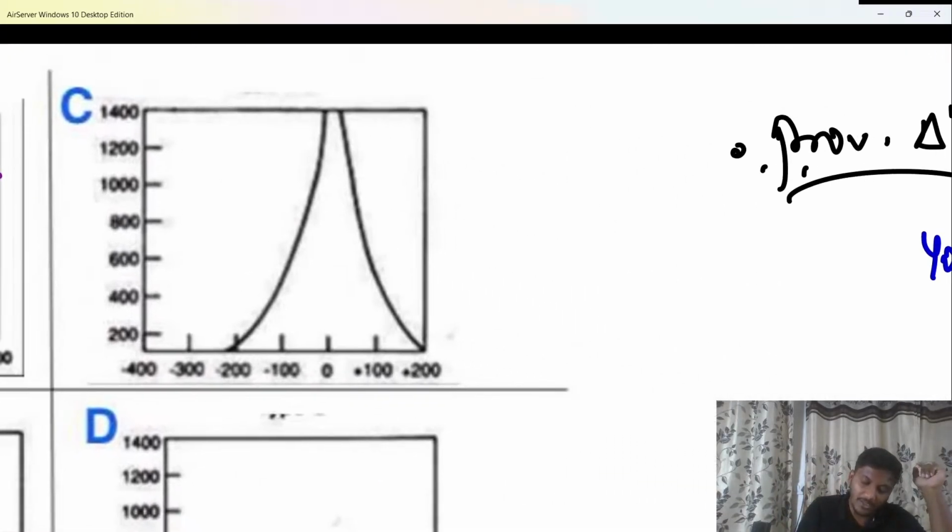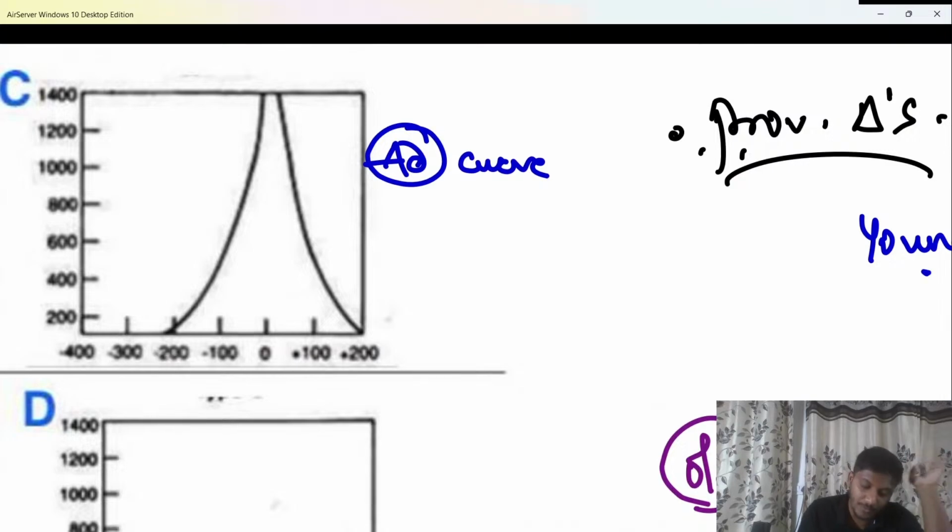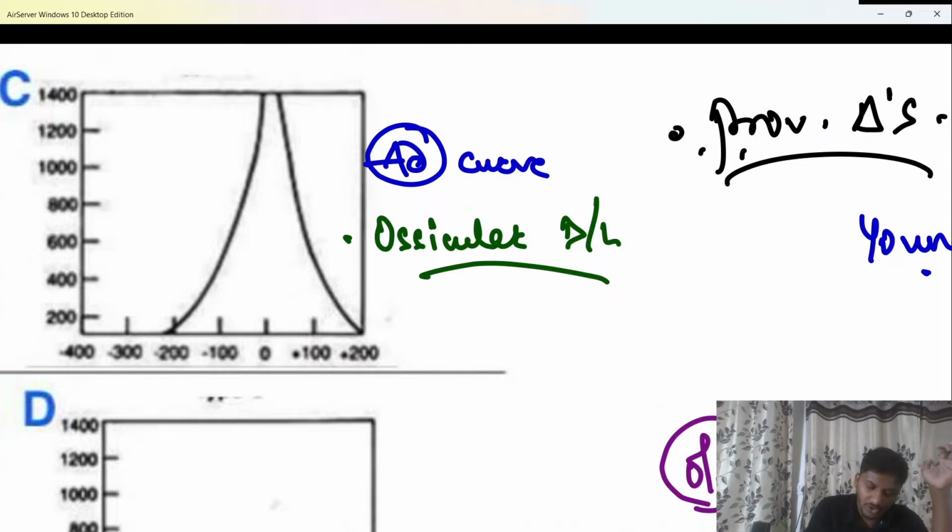Next condition, beta, here you are able to see a curve where there is a lot of movement of the ear ossicles. Why? Because now the ear ossicles are free, they are not even attached to each other, they are dislocated, and therefore they can freely move, beta. A larger curve is produced. This is what is called a type AD curve, beta. The D usually stands for divorce here, or dislocation, whichever you say. After divorce you can move around freely. So a type AD curve is usually seen in patients of ossicular dislocation.